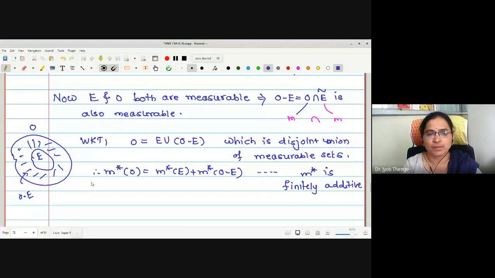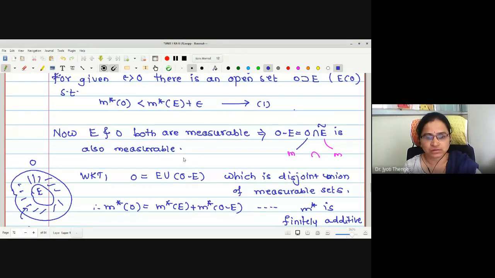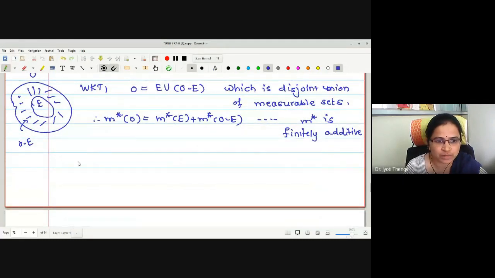But each and every set involved in this discussion is measurable, and we know the fact that whenever we have a measurable set, M is equal to M star. Therefore, can I write M of O equals M of E plus M of O minus E? Or you can write it as it is also.